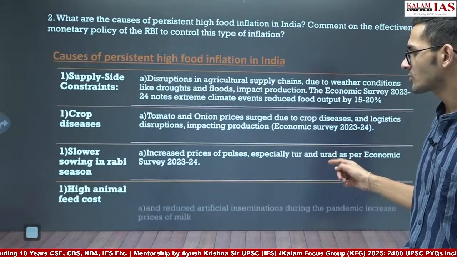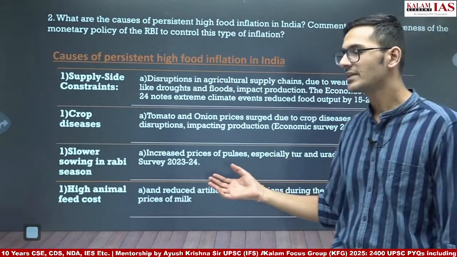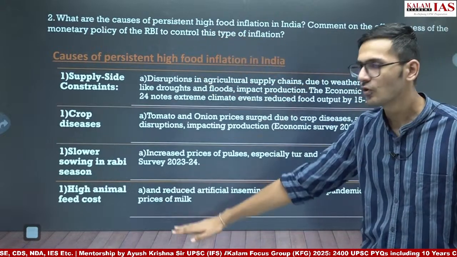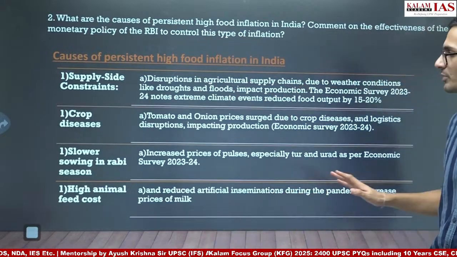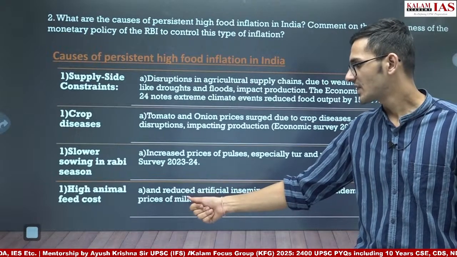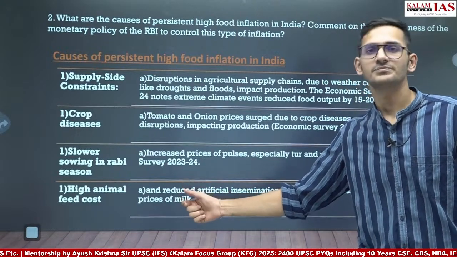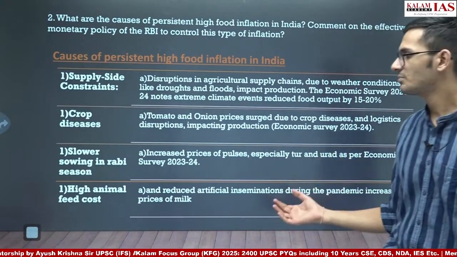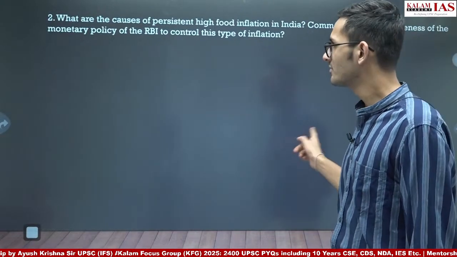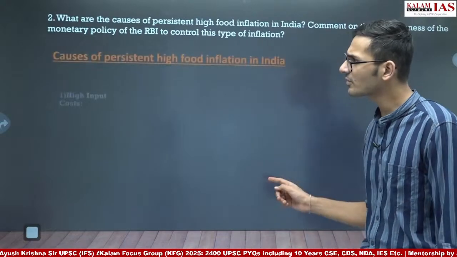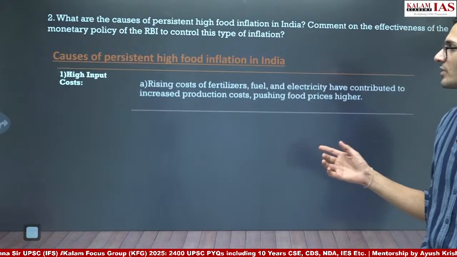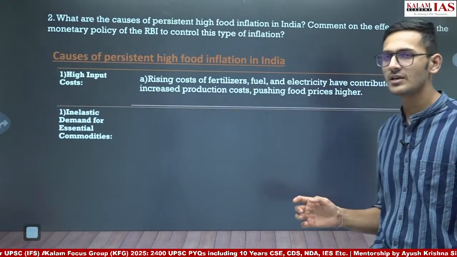High animal feed cost. All these 4 points are directly from the Economic Survey 23-24, and the fourth point is explaining why the prices of milk increased in the past 2 years. The prices of milk increased because of high animal feed cost. Apart from that, you can also write generic points, such as high input cost. For example, the fertilizer, fuel, electricity, etc.